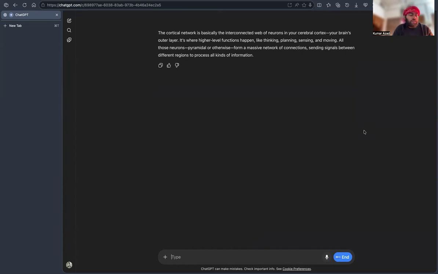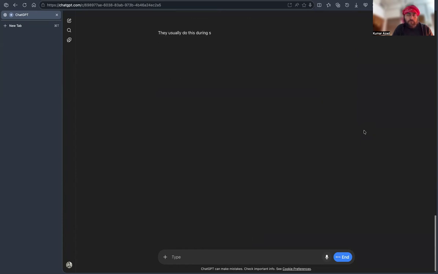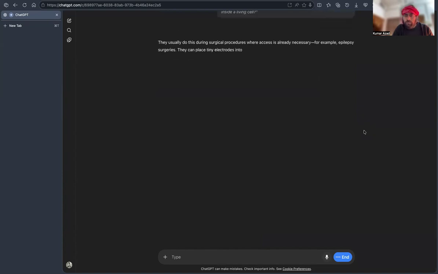So basically, how is it possible to study a specific neuron inside a living cell? They usually do this during surgical procedures where access is already necessary, for example, epilepsy surgeries. They can place tiny electrodes into the cortex. These electrodes can record signals from individual neurons in real time. It's highly specialized, carefully done, and only possible in specific clinical contexts, but it gives a unique window into how those neurons behave in a living brain.